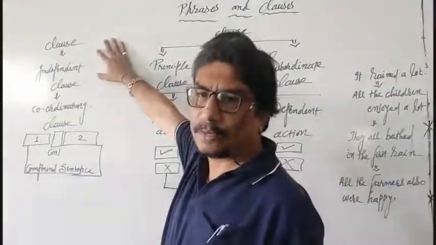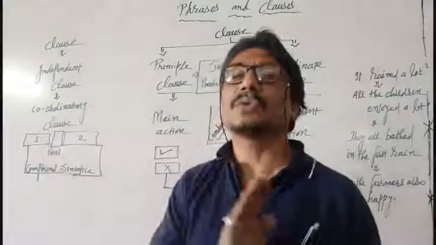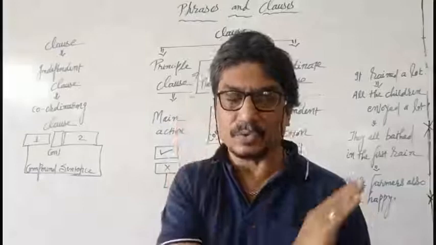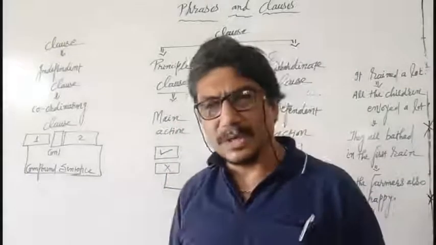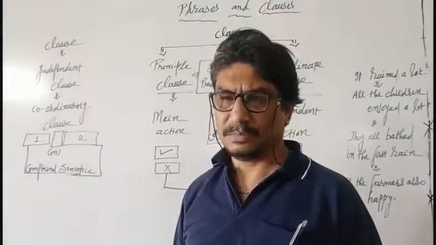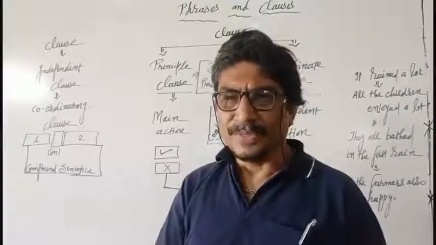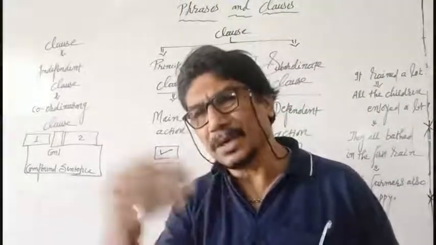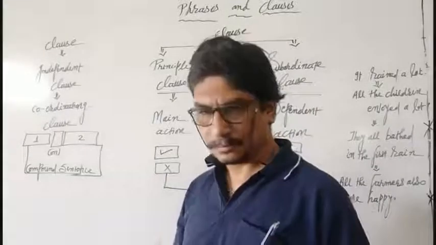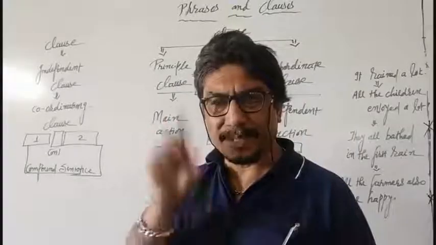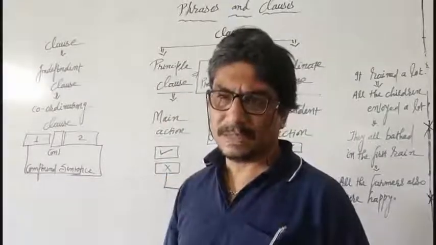First of all, we'll move ahead with the clause that is known as the independent clause. What is the meaning of independent clause? A clause means subject and predicate that is not dependent on others. I am not dependent on others, it means I am independent.